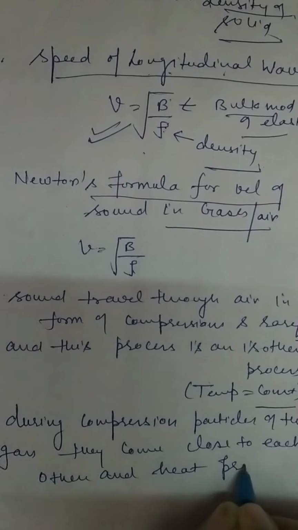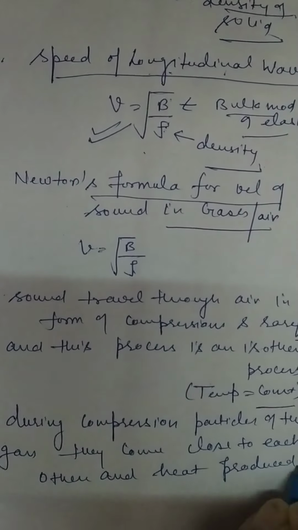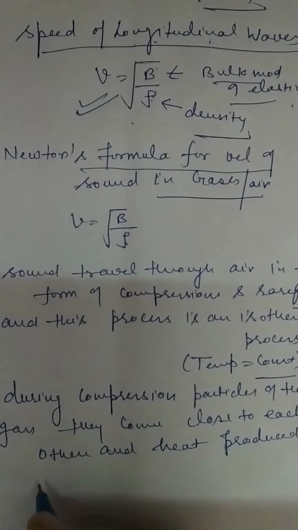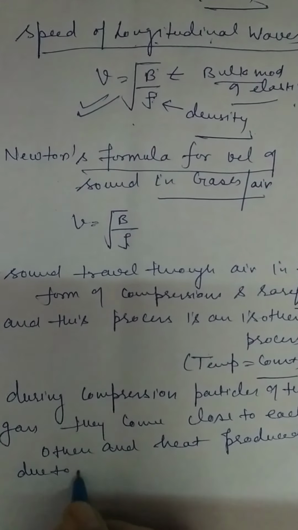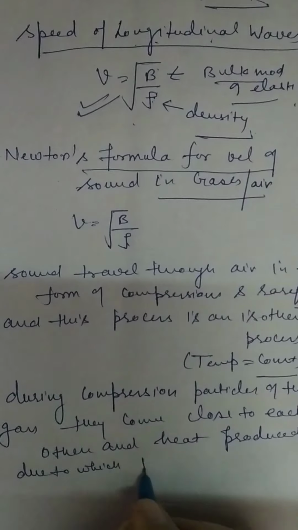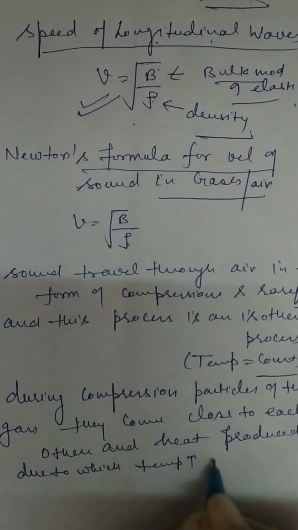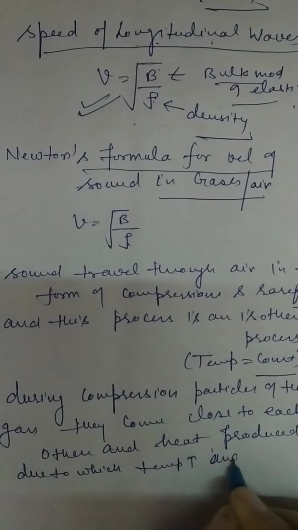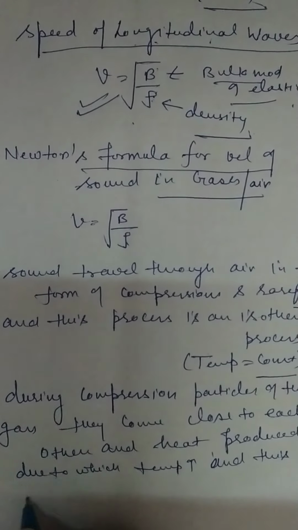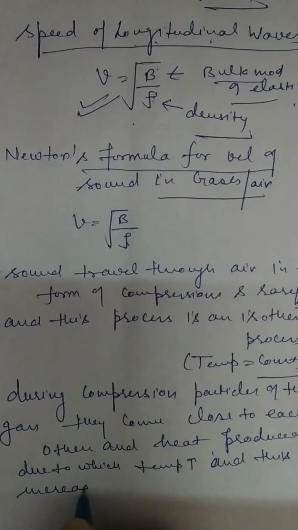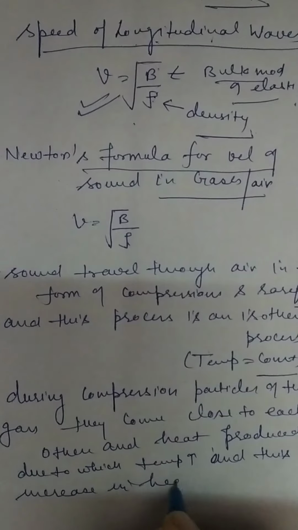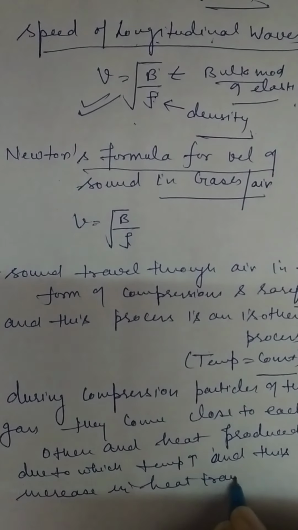Whatever heat is produced increases the temperature, and this increase in heat is transferred to the surrounding.